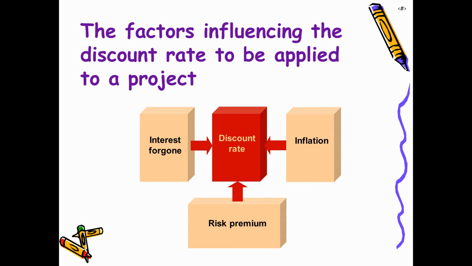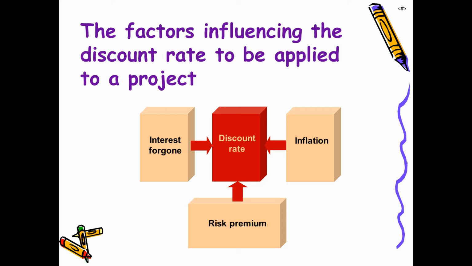Now, what are the factors that influence the discount rate to be applied to a project? Basically, when we are estimating this discount rate as a manager for our upcoming project which we are going to launch, we have to take a decision on which project is better. So this discount rate is calculated on the basis of interest foregone. That means what is the prevailing rate of interest in the market at which, if we invest the money, we are going to get the returns.